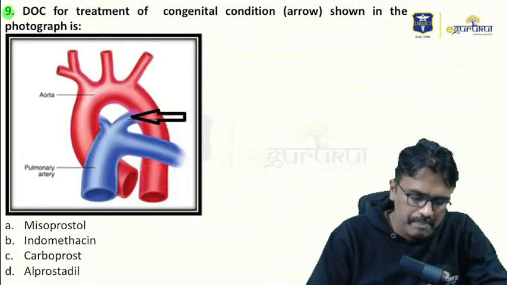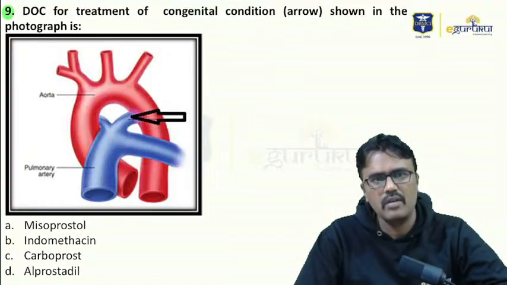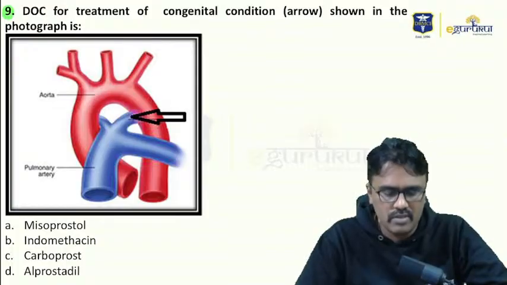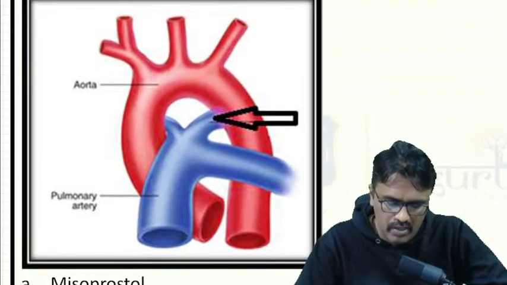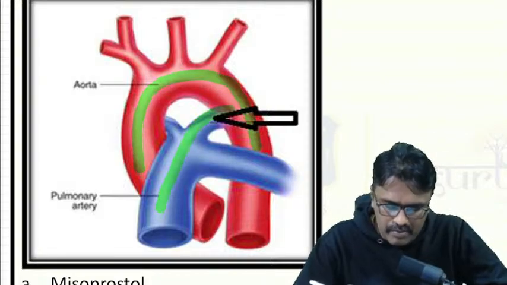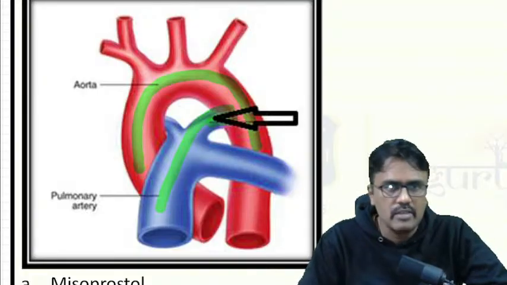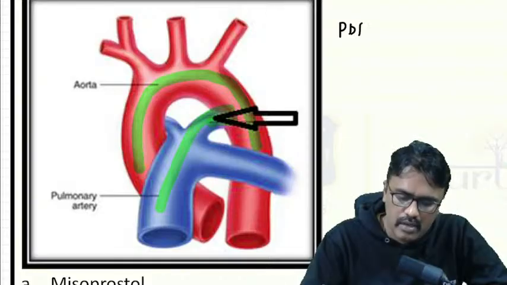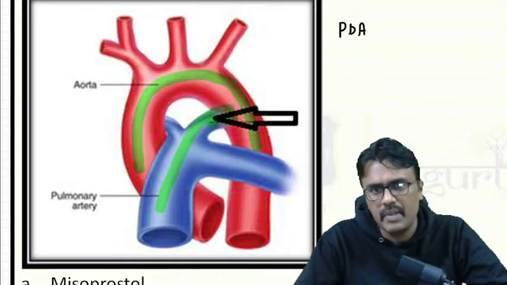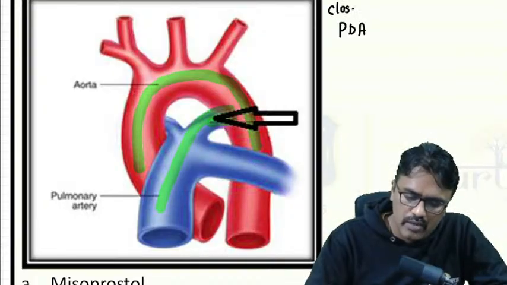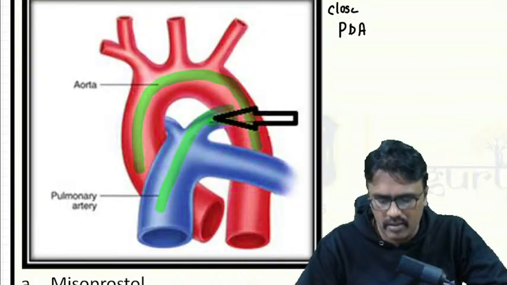Question number 9. Drug of choice for treatment of congenital condition shown in the photograph is. So if I expand this photograph, you can see this is the aorta and this is the pulmonary artery, and there is a connection between the two, and that is called patent ductus arteriosus, PDA. Now what is the drug which is used to close that PDA?